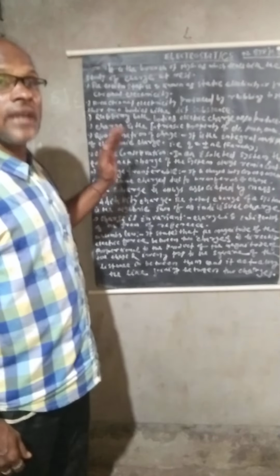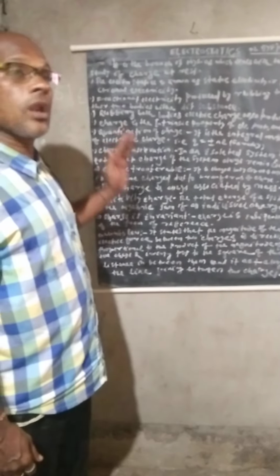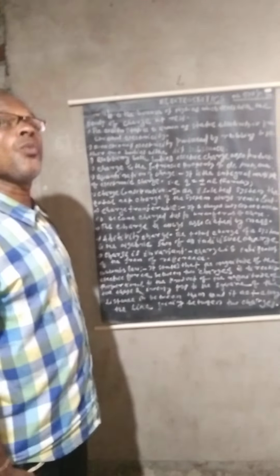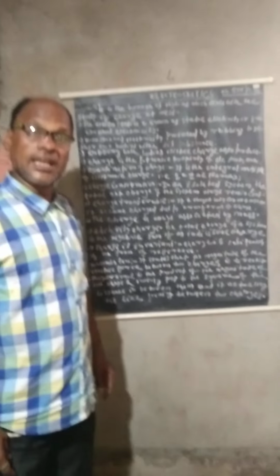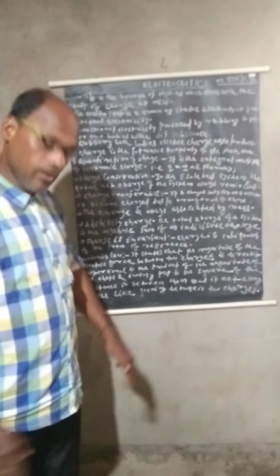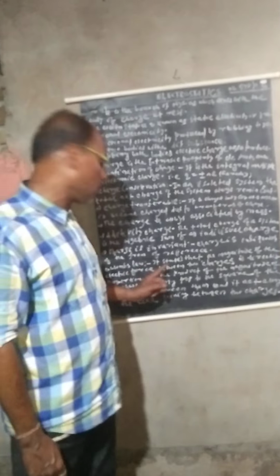Now, Coulomb's law. Coulomb is a world-famous electrical scientist. The law he stated about electricity is known by his name as Coulomb's law.